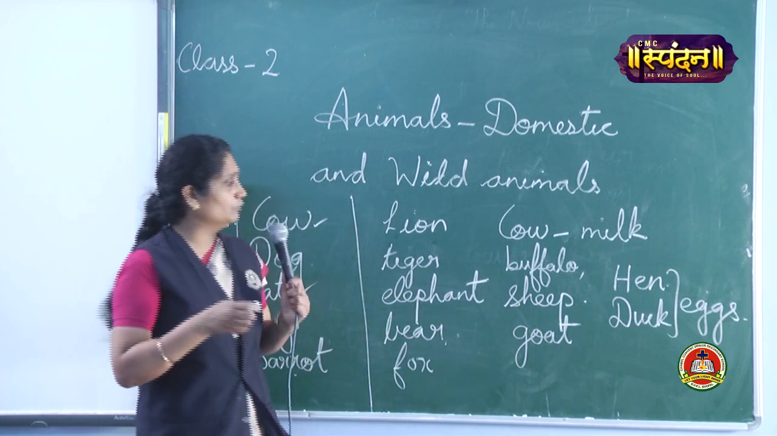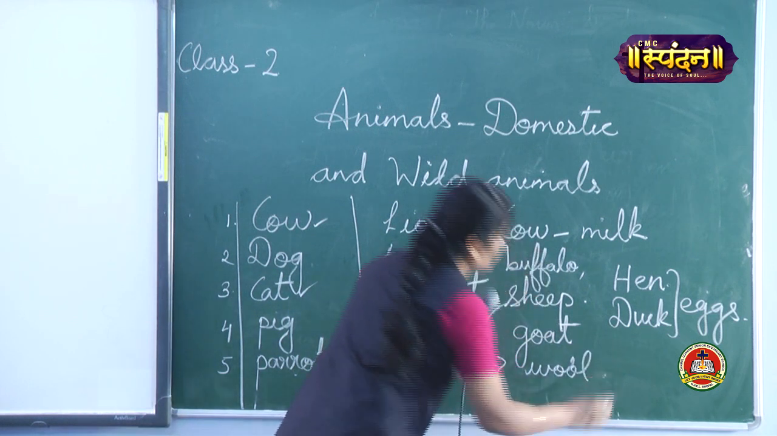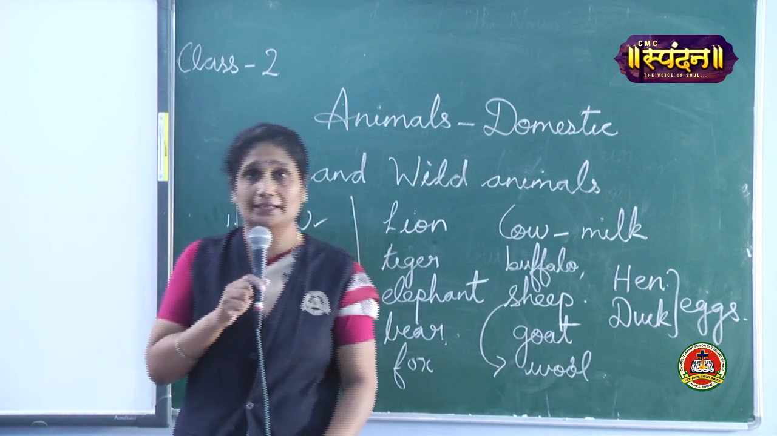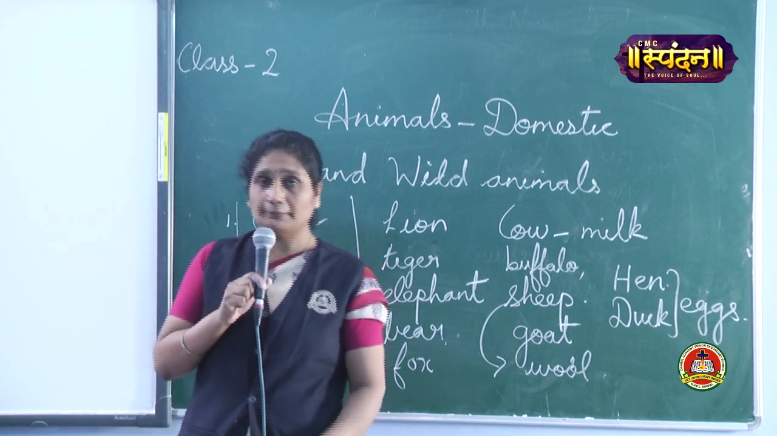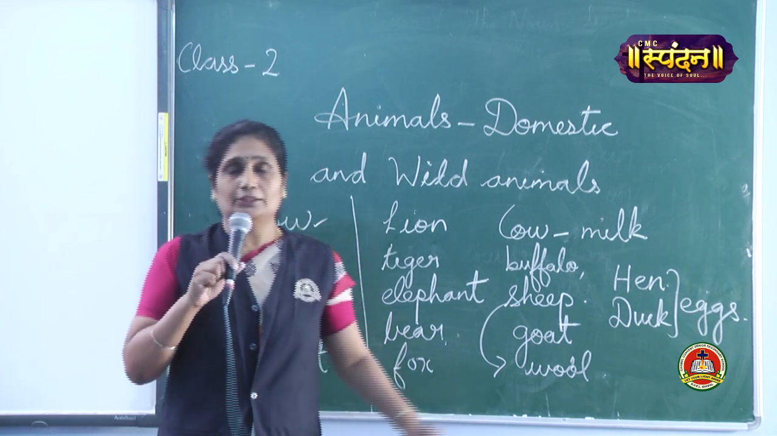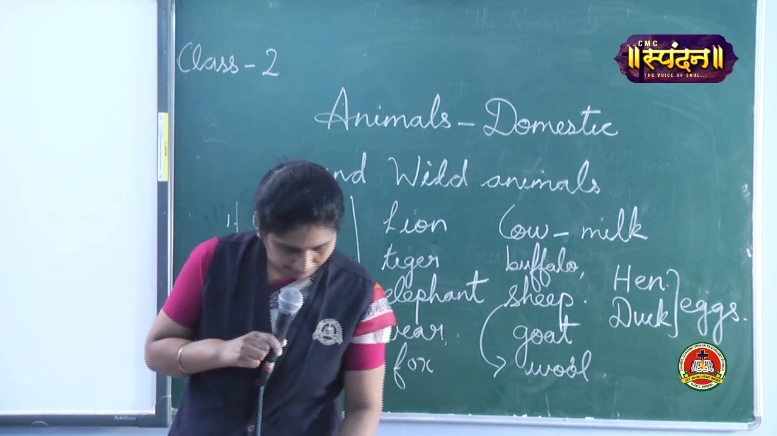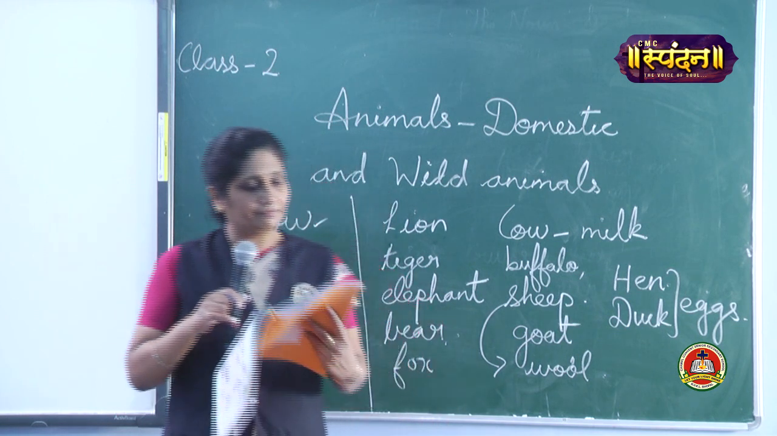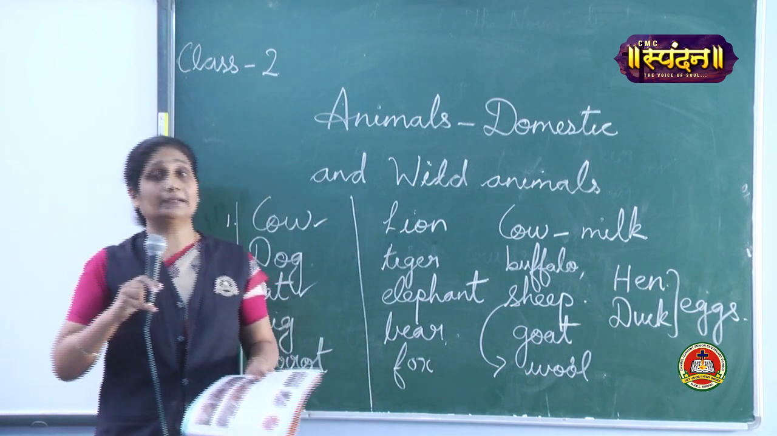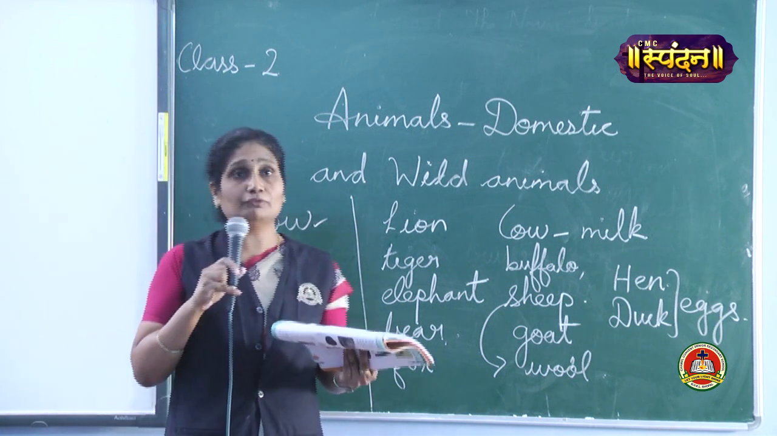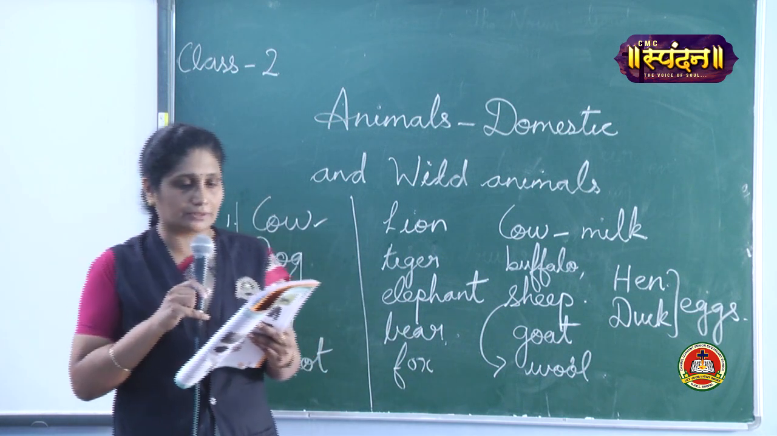Sheep gives us wool. The skin of the sheep, we are using it as wool. And from that wool we make sweaters, isn't it? Jackets and all those things. We make woolen clothes for the winter season. When do we wear woolen clothes? During the winter season. So from that wool we make woolen clothes, garam kapde.